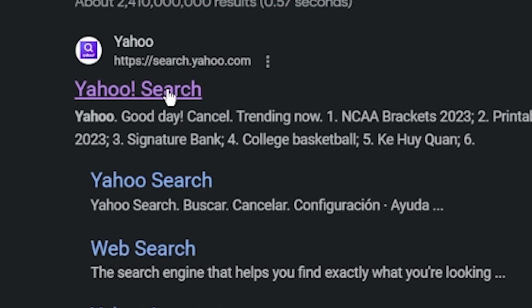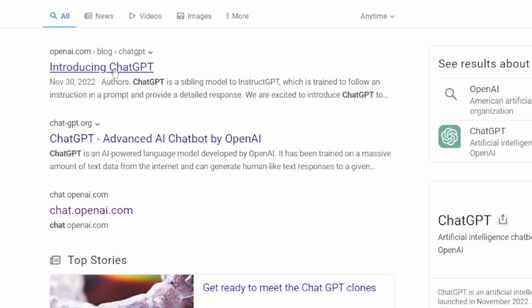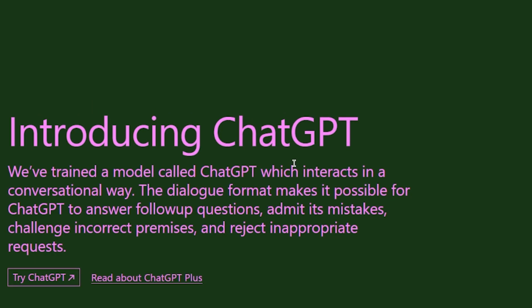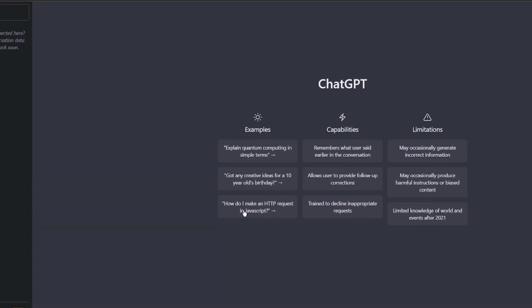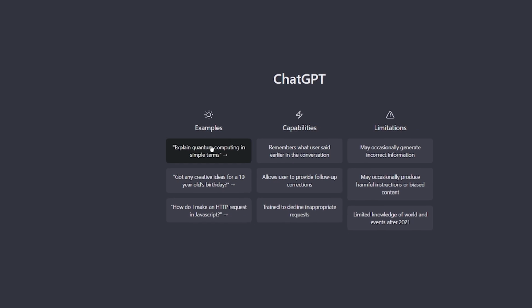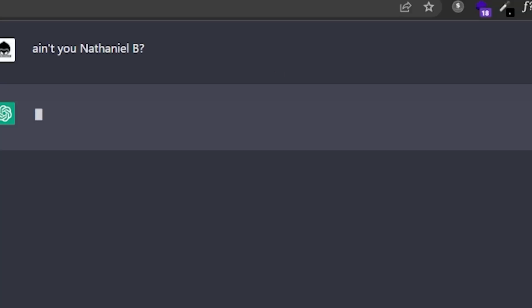What you have to do first is go to Google, navigate to a reliable search engine, search up ChatGPT, click on the first result, and make an account. Once you've done that, you should be taken to a page that looks like this. The cool thing about ChatGPT is that we can prompt it to generate a consolidated response to just about any query that we type in this text field right here. We can get more accurate and beneficial responses based on how we structure our queries.